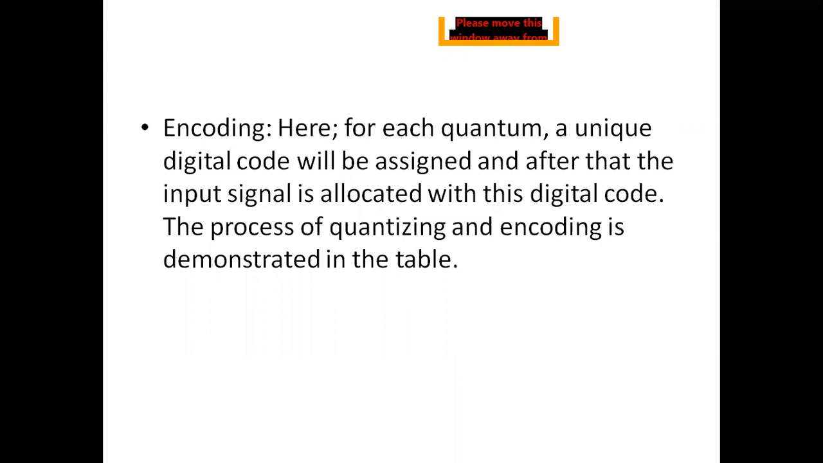The process of quantizing and encoding is demonstrated in a table in the next slide. It is a combination of quantizing and encoding. Quantizing means a continuous signal is divided into small states. According to that state, it is going to be converted into coding. That is called binary value coding.